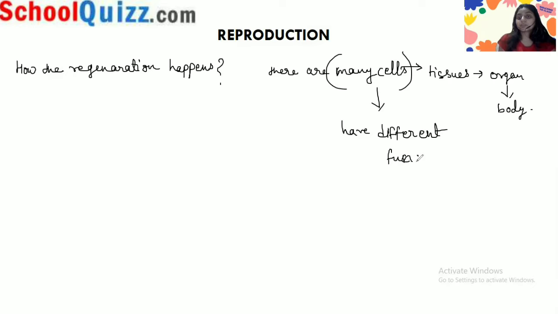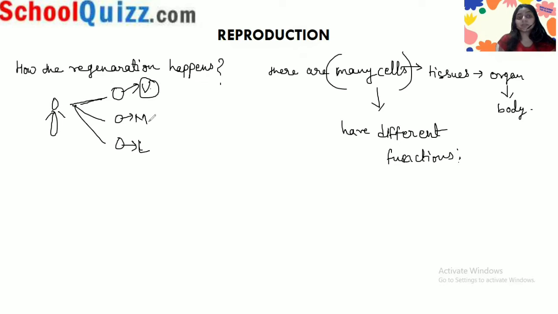In the previous class we saw the example of the planaria. When damage happens to the planaria, it will break, let's say, into three parts. Let's say this is the upper part, the head, this is the middle part, and this is the lower part. In the upper part there are no cells of the middle and lower part.